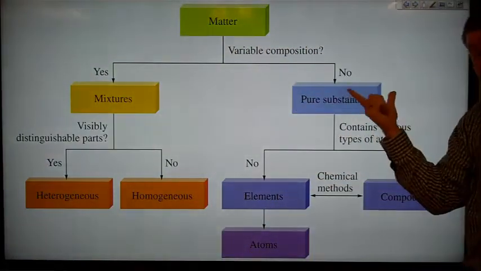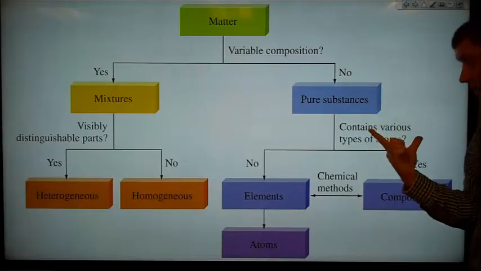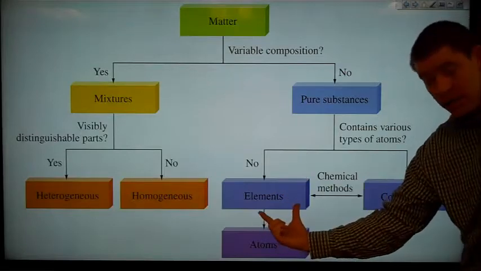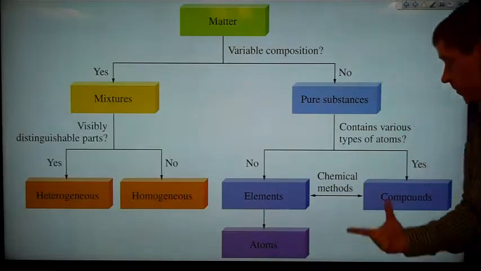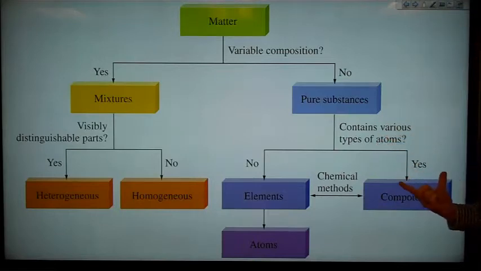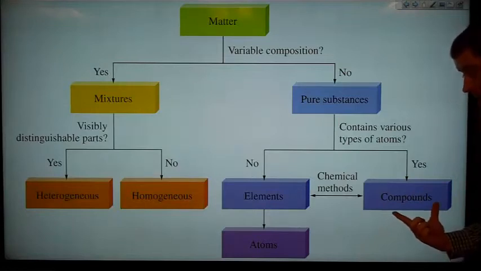If we said no, it didn't have variable composition, it had a fixed composition, it was a pure substance, then we ask, does it contain various types of atoms? If we say no, then it's an element, it's composed of atoms of that one element. If we said yes, it contains two or more types of atoms, then it's a compound.